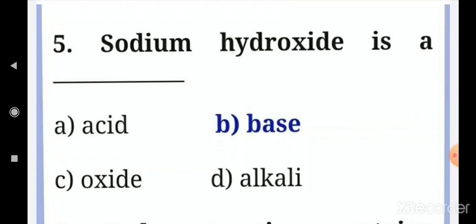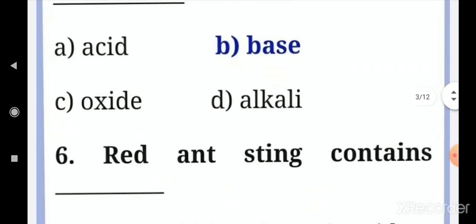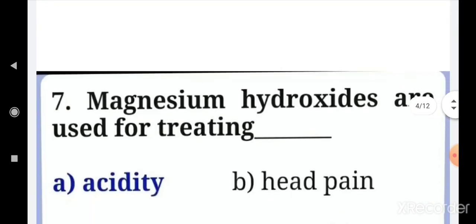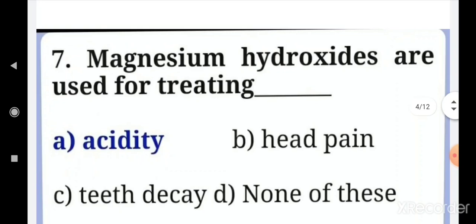Already you know that. That one I will not teach. Next, magnesium hydroxide and aluminum hydroxide are used for treating acidity. The two of them cure acidity. So the answer is acidity. Mark it in your book.